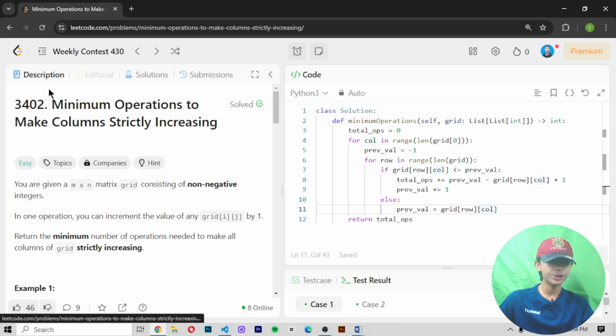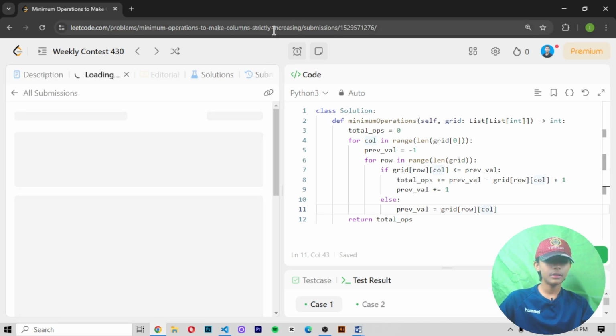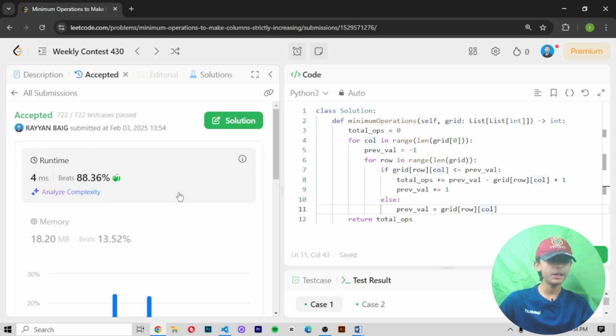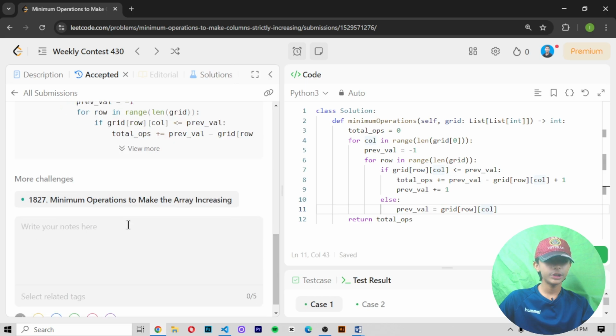So let's submit my question and see the result of it. Here you can see it is accepted, and we solved it in 4 milliseconds, and we beat 88.36%. This is my solution.